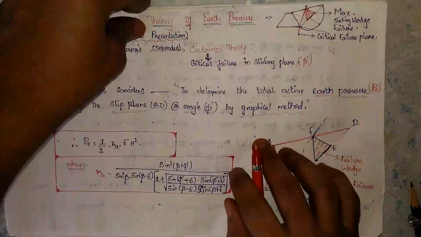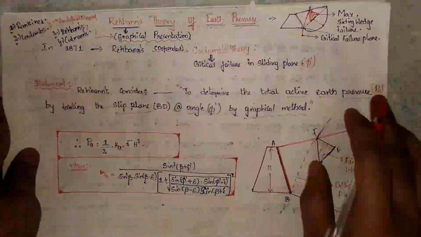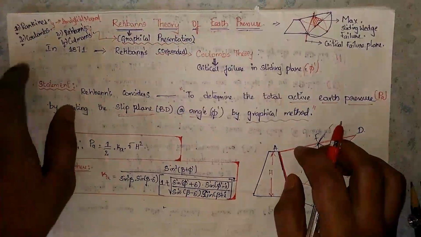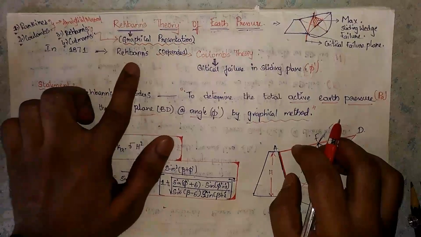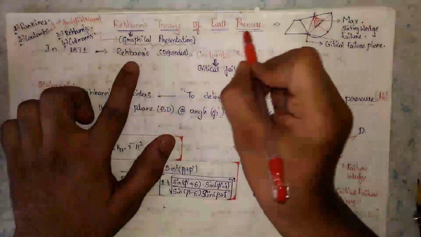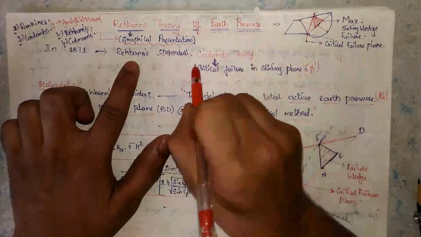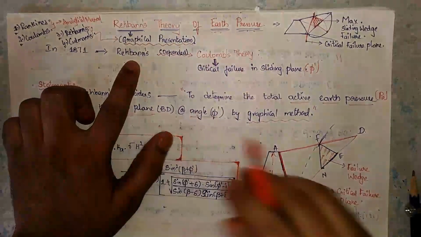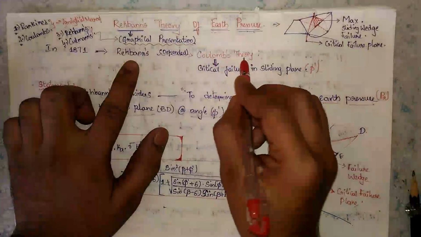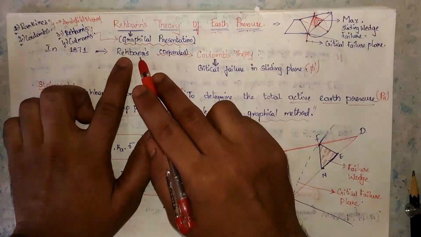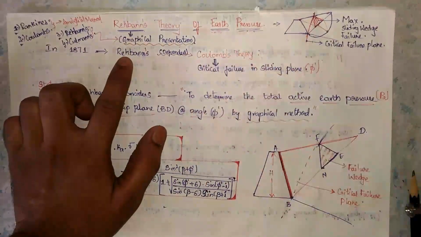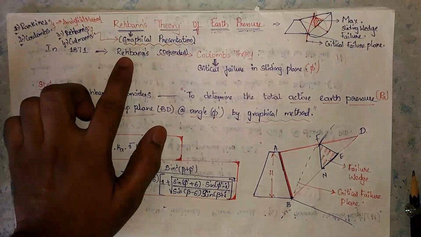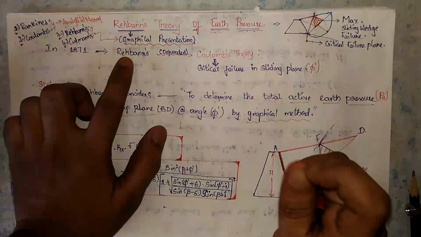In 1871 Rebhann determined the earth pressure theory depending on Coulomb's wedge theory. Why he took it is that a critical failure plane develops in the sliding plane.